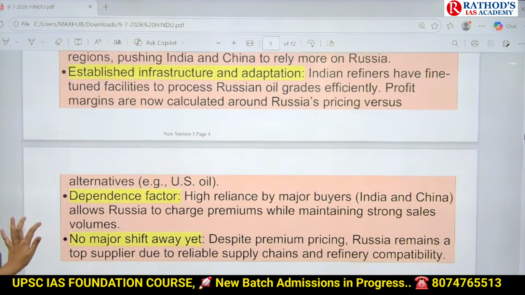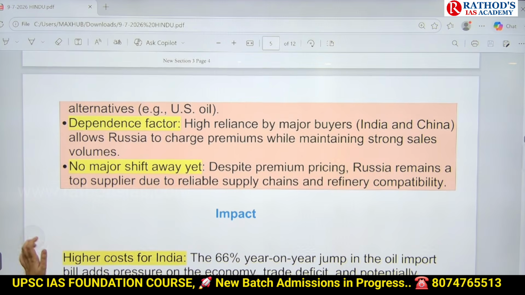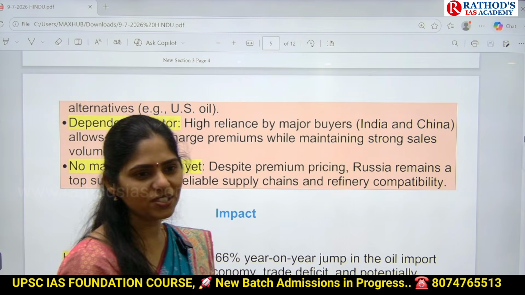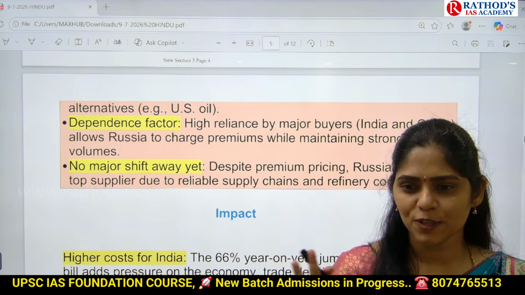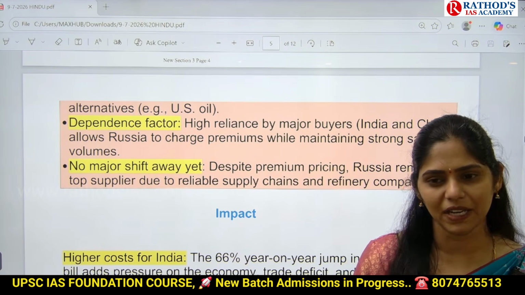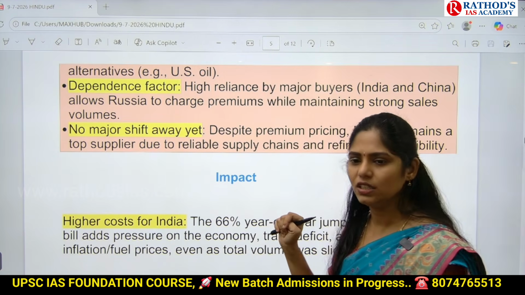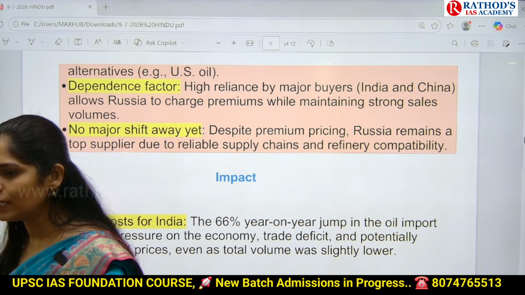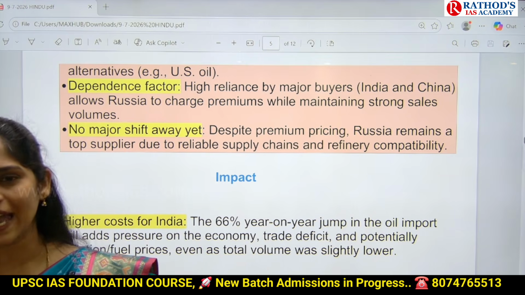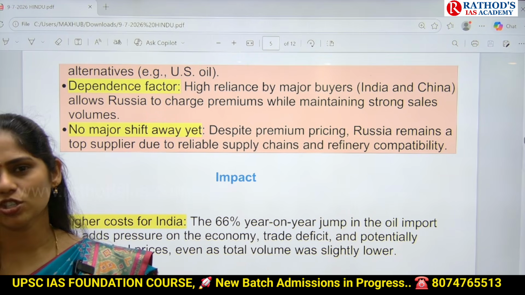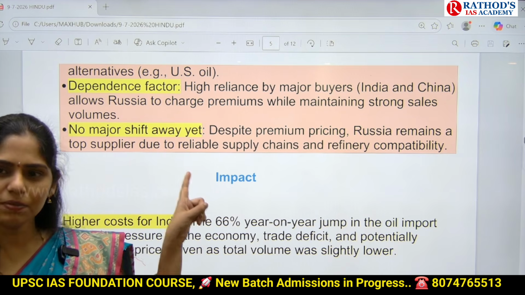And next one is the dependence factor. High reliance by major buyers allows Russia to charge premiums, because we already depend on Russia. Russia knows that whatever price it sells at, India will come to it. Because of this, obviously there is an increased premium. And next one is there is no major shift in our country. We are not going further with the diversification of supply chains. We are thinking about it, but on the ground the action has not yet been taken. So because of that, we continued importing more and more oil from Russia. So these are the major reasons.